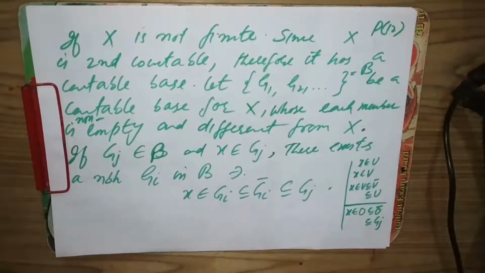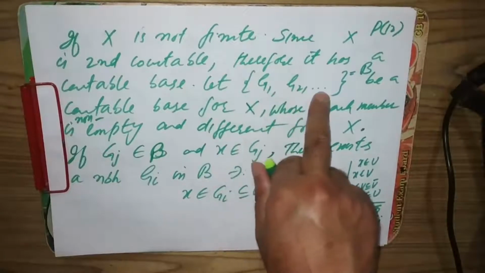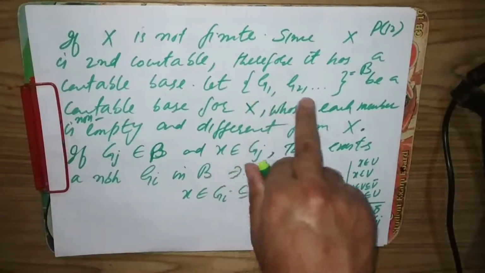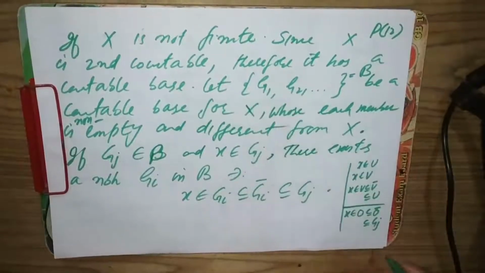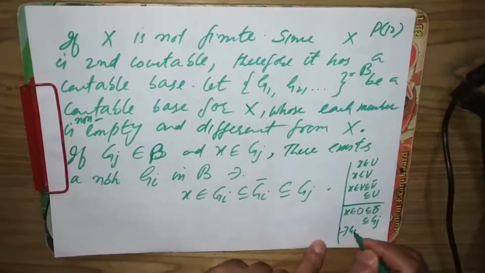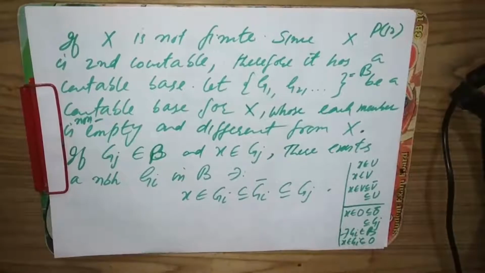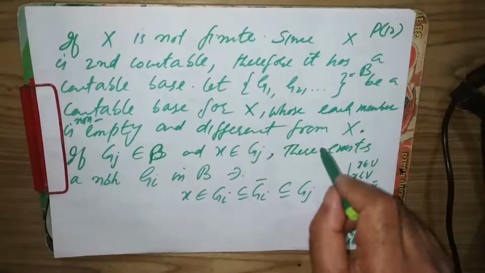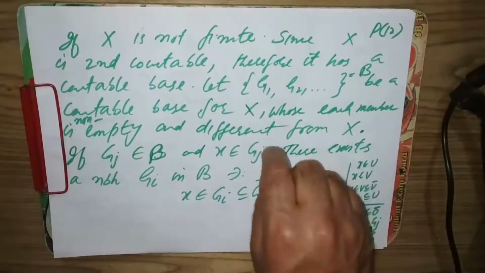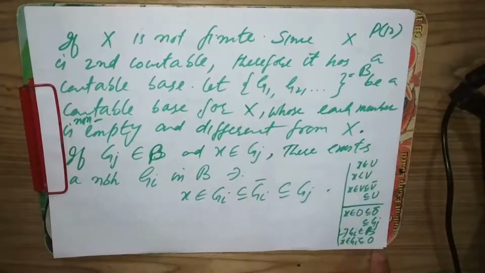Since x belongs to O and this collection is an open base for x, I can find some member Gi in the class B such that x belongs to Gi, a subset of O.